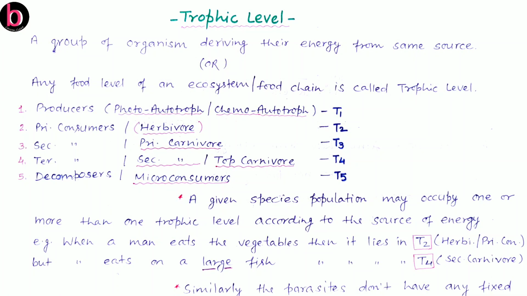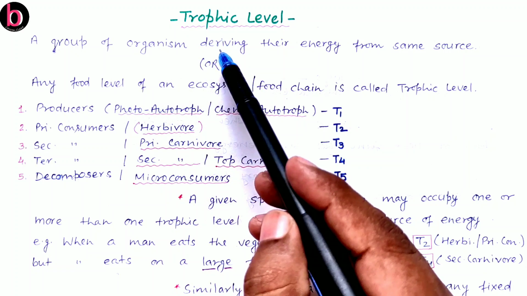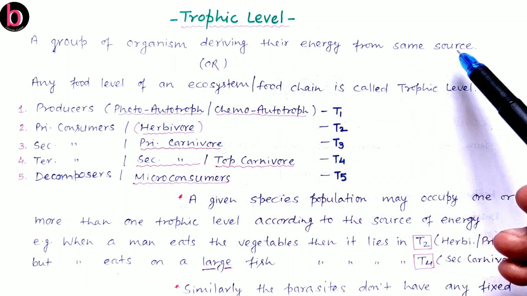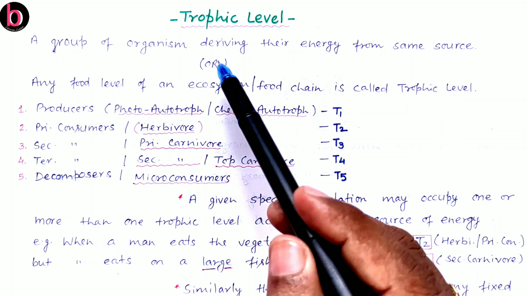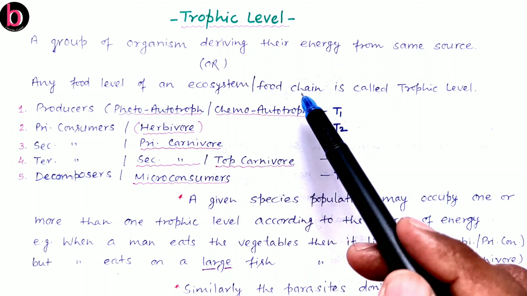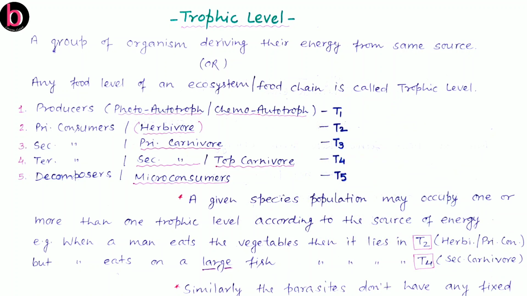Hello friends, in this video lecture we will discuss trophic level, food chain and food web. So first is trophic level. What is trophic level? Trophic level is a group of organisms that derive their energy from the same sources, or we can say any food level in an ecosystem or food chain. This is called trophic level.